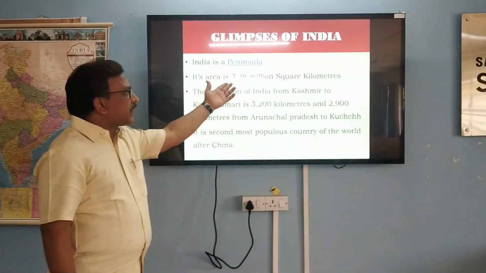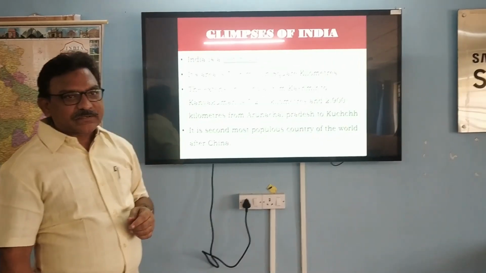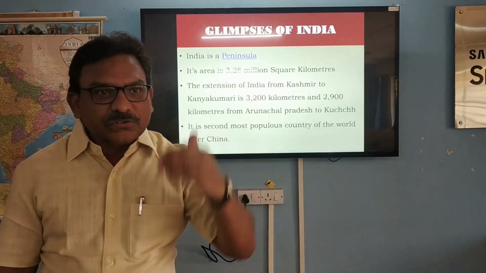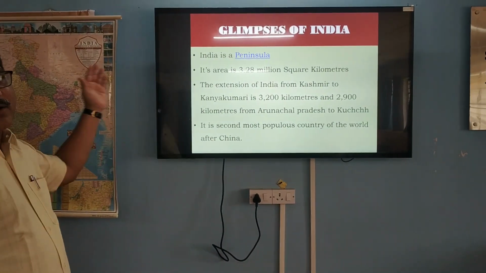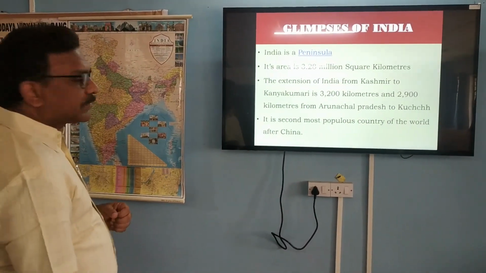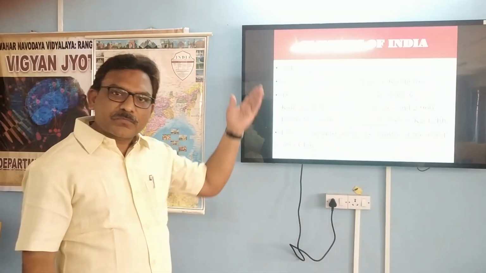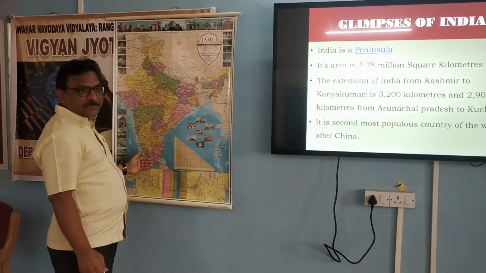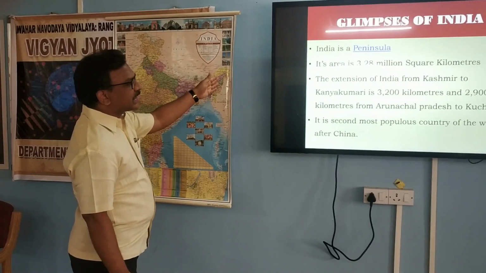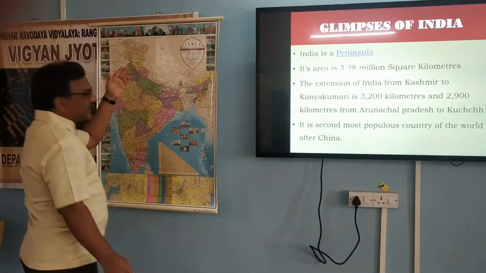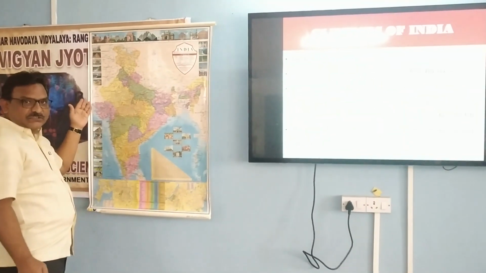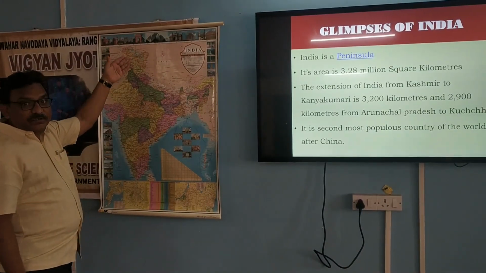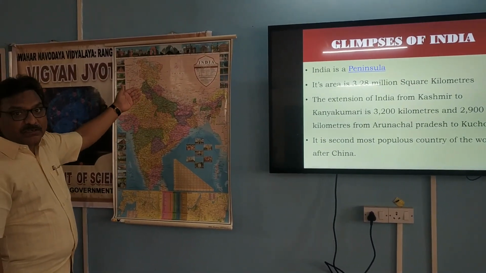Now let us see what a beautiful country India is and what its area is. Its area is 3.28 million square kilometers. Let us see the extension of India from north to south, and to the east and west. Suppose we take the extension from north to south, that is from Jammu and Kashmir to Kanyakumari, and from Arunachal Pradesh in the east to Kutch, that is Gujarat, in the west. What is the extension?